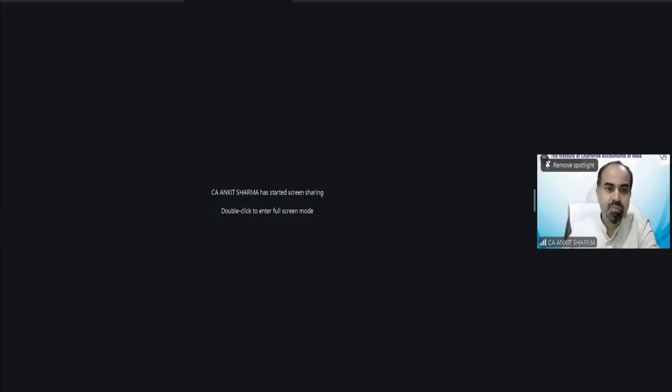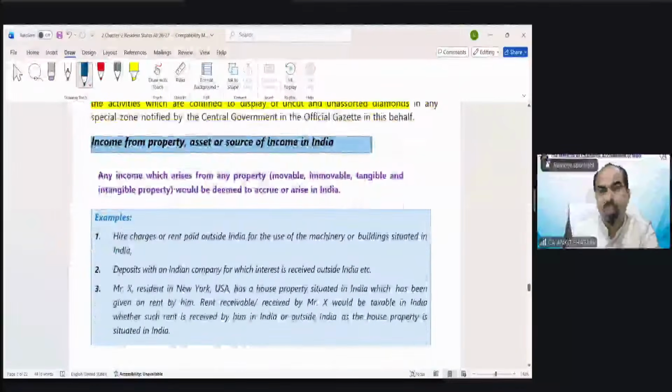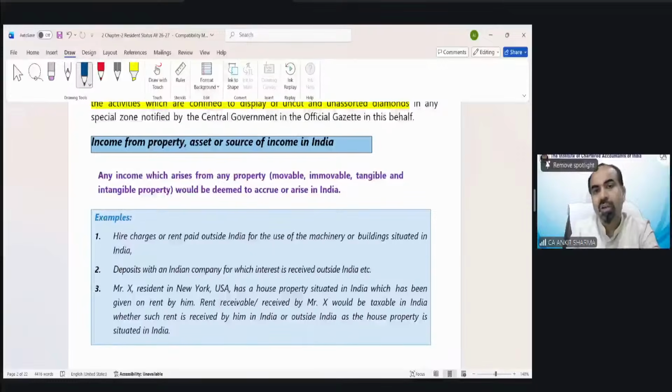So moving to those provisions again. Point number 5, you need to read yourself. This is your homework. General points there. Income from property. We are talking about buildings. Asset or source of income in India. Any income which arises from any property, movable, immovable, tangible, intangible, would be deemed to accrue or arise in India.